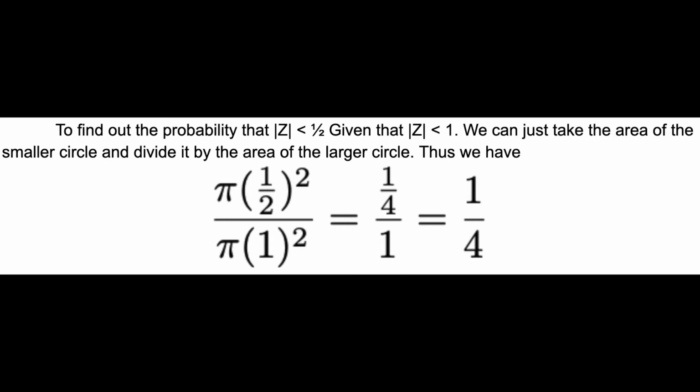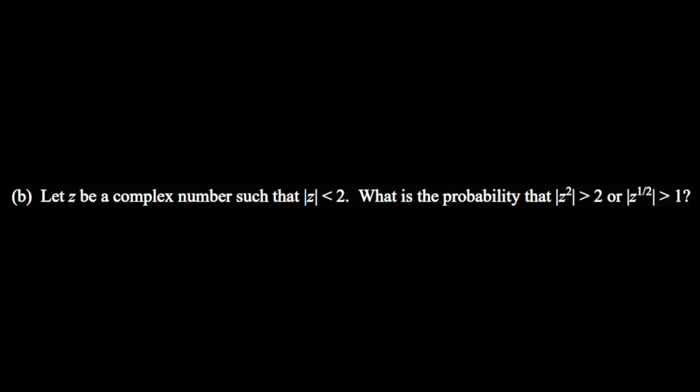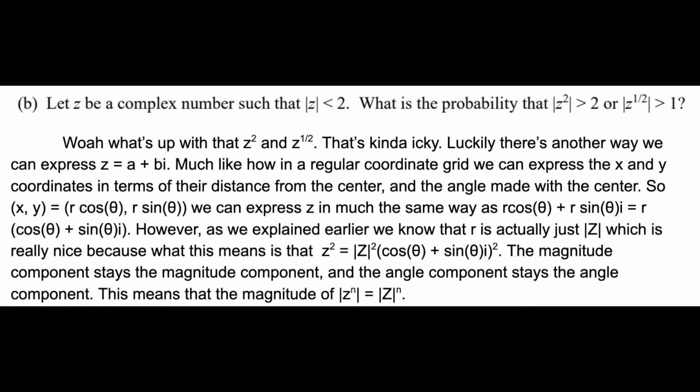Problem 2. Let z be a complex number such that the norm of z is less than 2. What is the probability that the norm of z squared is greater than 2, or the norm of z to the 1/2 is greater than 1? What's up with the z squared and z to the 1/2? It's kind of icky, but there's a way we can deal with that, and there's a property that makes it super trivial.